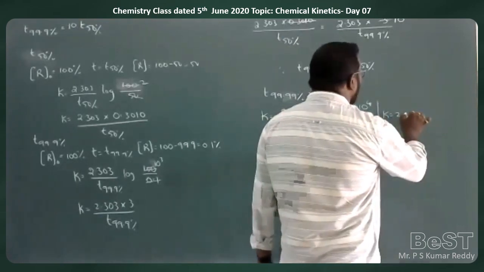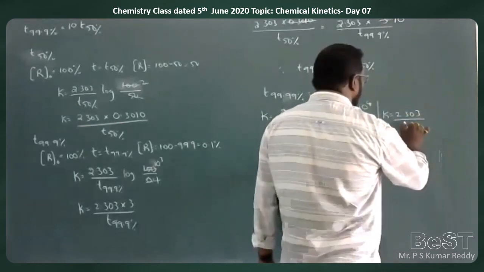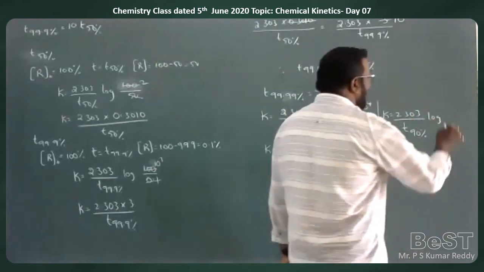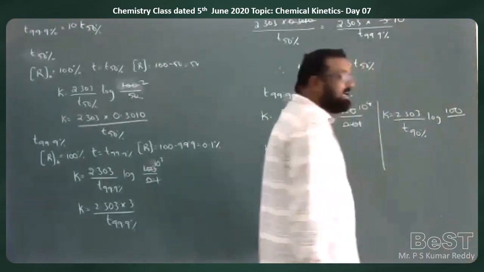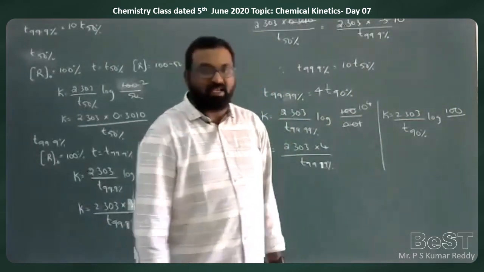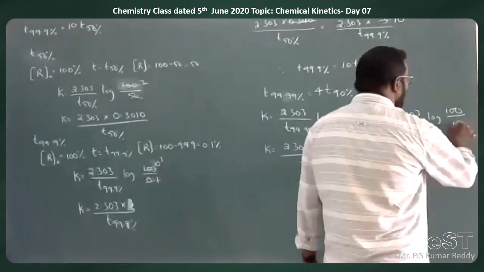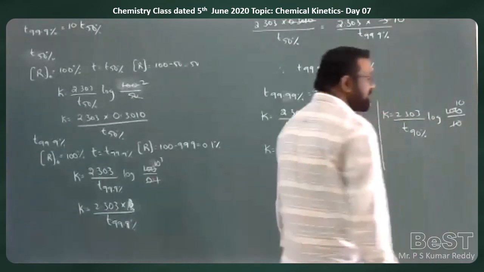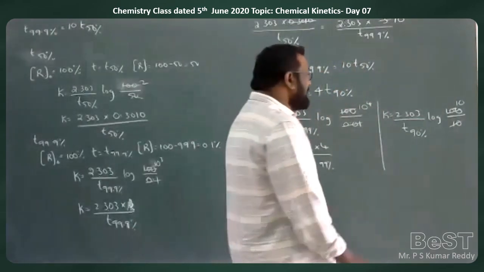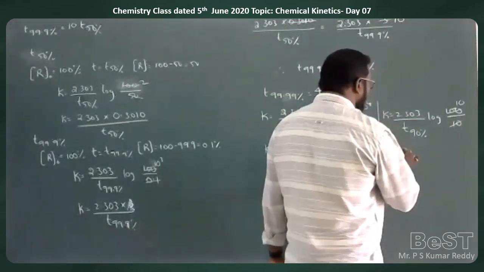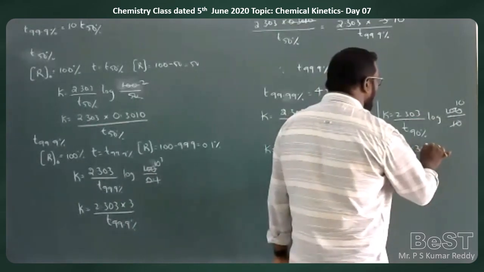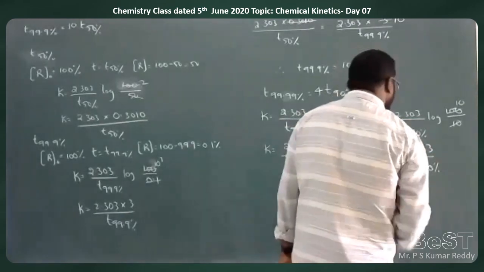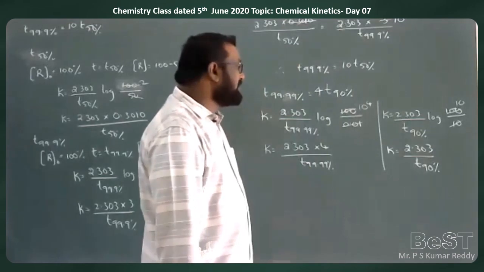K is equal to 2.303 by T 90% into log of 100 by remaining concentration for 90% completion of the reaction. 100 minus 90 is equal to 10. This goes by 10 times. Log 10 is equal to 1, because log 10 to the base 10 is equal to 1. So therefore, we are left with K is equal to 2.303 by T 90%.